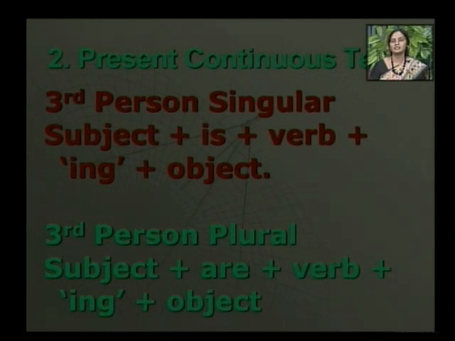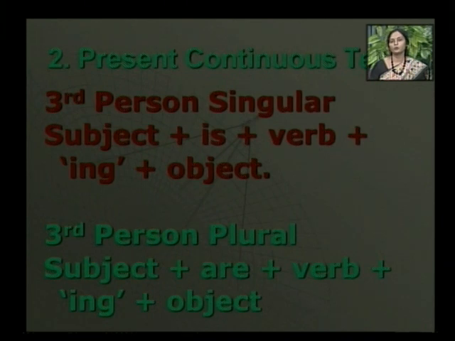Then he is the subject, is, play is the verb form, added ing and then it becomes playing, kabaddi object. And if we use other words, then on the playground other words. Again I am repeating the sentence, he is playing kabaddi on the playground. This is the structure of third person singular.